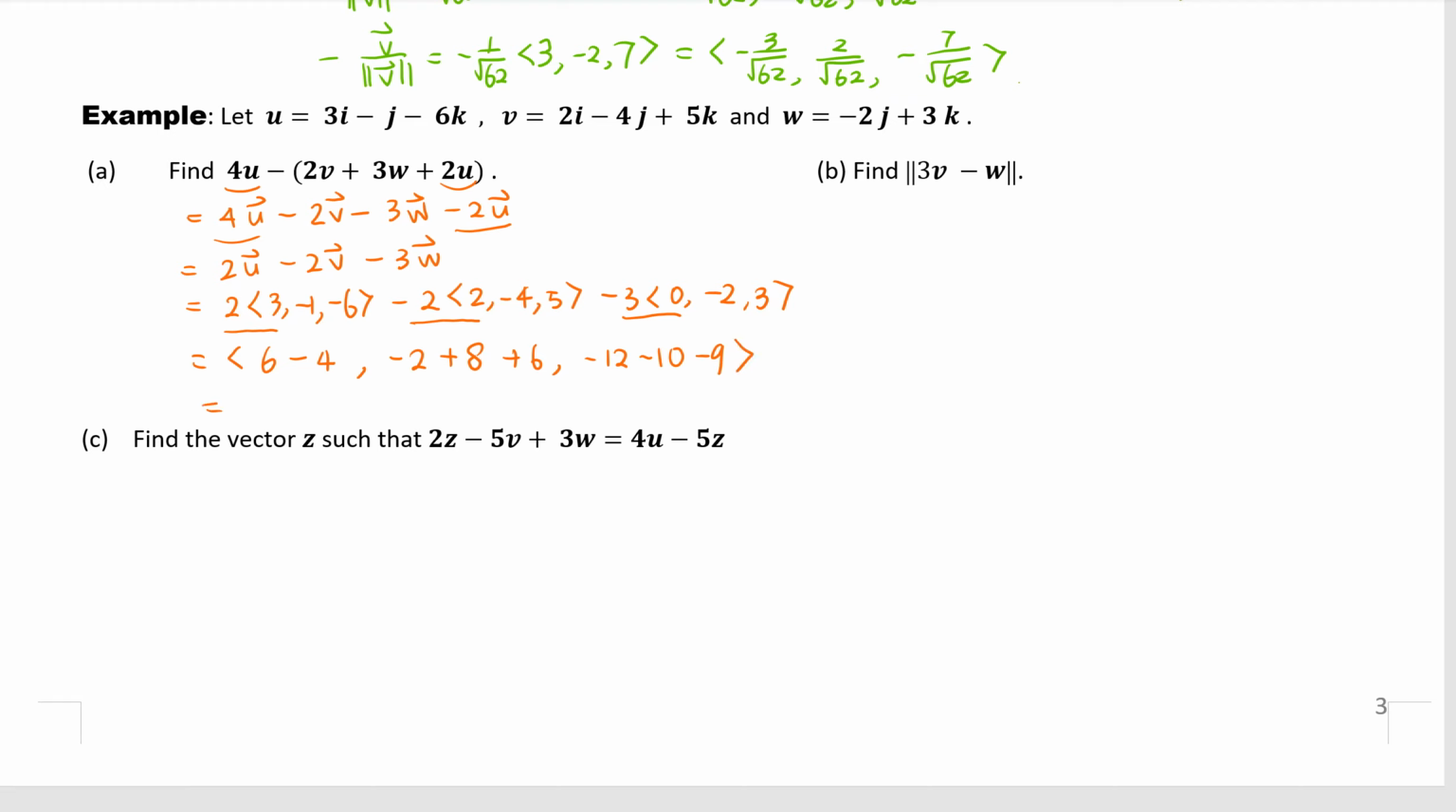Okay, what are they? 6 minus 4 is 2. Minus 2 plus 8, 6. 6 plus 6, 12. Minus 12 minus 10, minus 22, minus 9, so minus 31. Do you have the same answer, everybody? Yes, good. Let's continue. So part B.